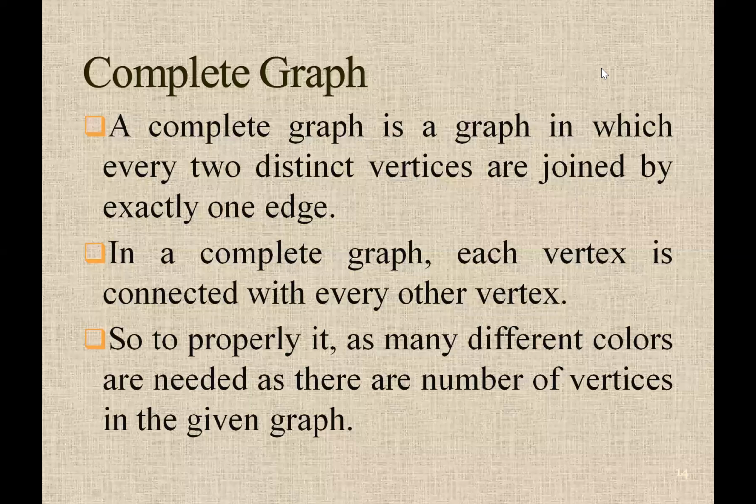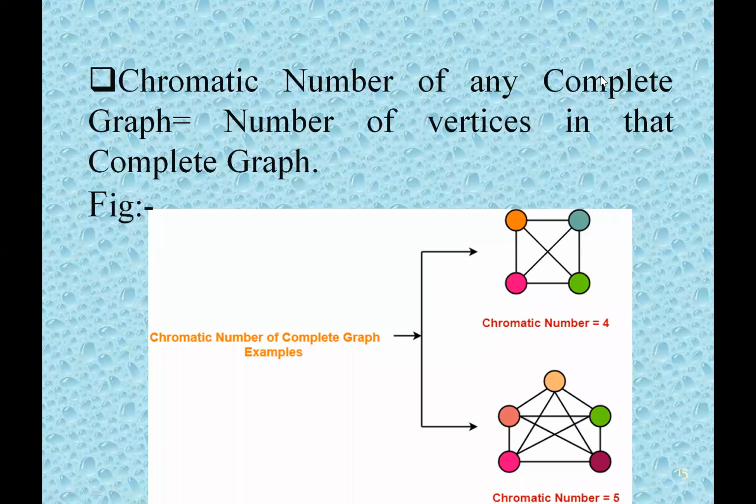Complete graph. A complete graph is a graph in which every two distinct vertices are joined by exactly one edge. In a complete graph, each vertex is connected with every other vertex. So to color it properly, as many different colors are needed as there are vertices in the given graph. The chromatic number of any complete graph is equal to the number of vertices in that complete graph.